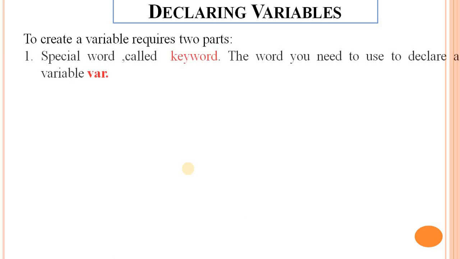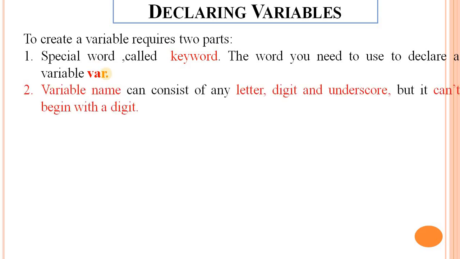Next is declaring a variable. Declaring a variable requires two parts. First is a special word, which here means a keyword. A keyword is a reserved word. In JavaScript we use the keyword var for declaring a variable.